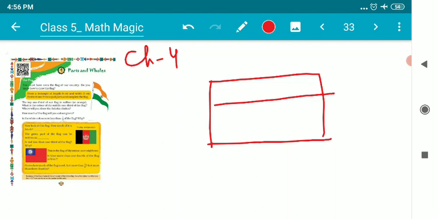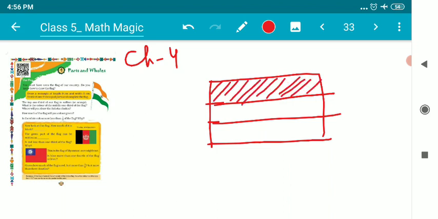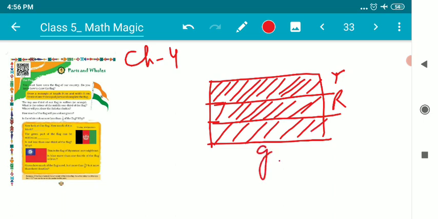Suppose a child named Ayan shades this part yellow, this part red, and this part green. So 3 different colors on 3 different parts of equal measure have been made.